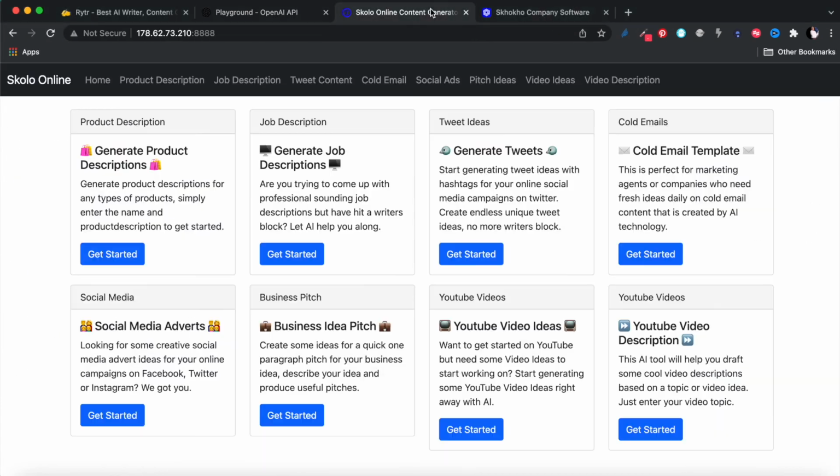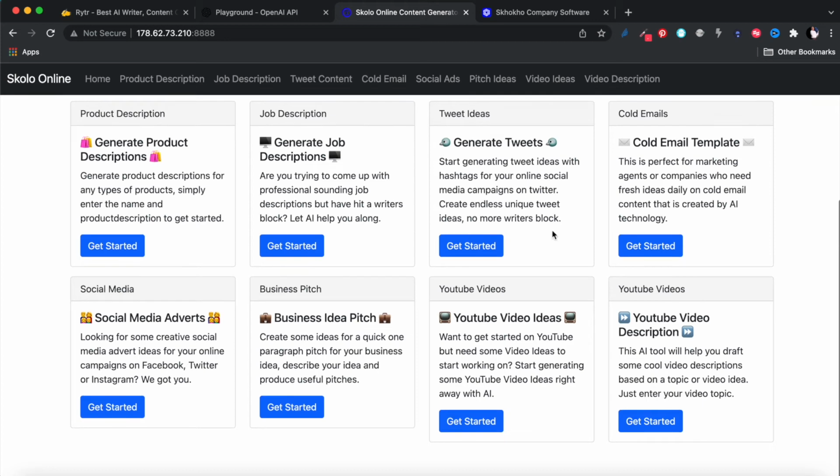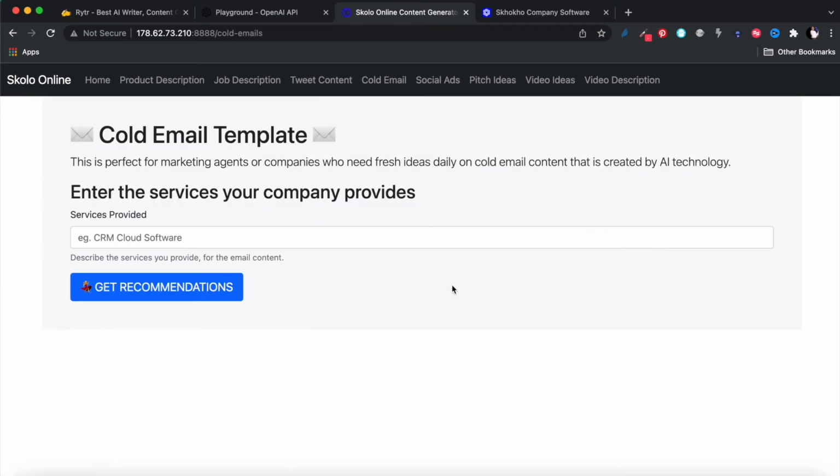So we're going to go back to our application and restart it. Everything is still good, no errors. Let's go to the cold email, no problems. So what do we want to write a cold email about? We want to get a cold email template on an AI content generation software tool.